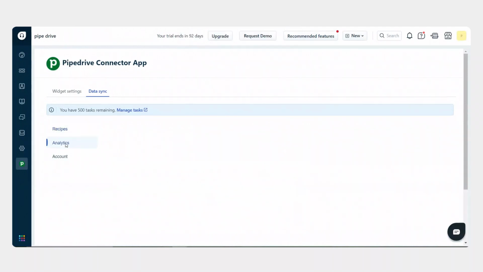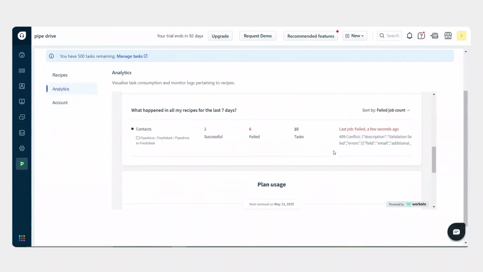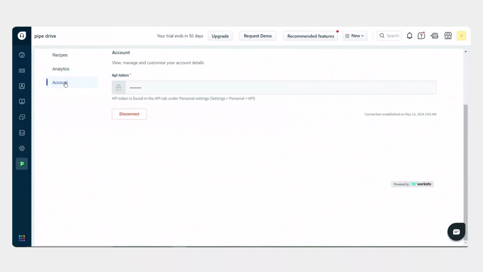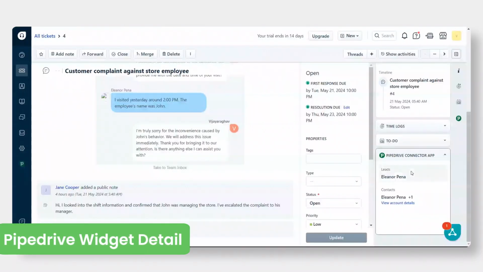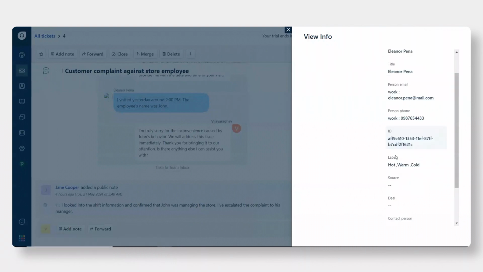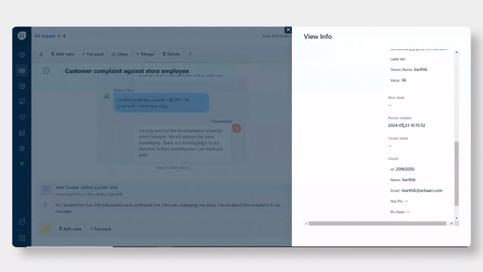You can monitor the logs pertaining to recipes. You can also check the account and are able to change the connection. After the recipe starts, contact and company are created. Click the Sidebar widget to get the contact-related details from Pipedrive.